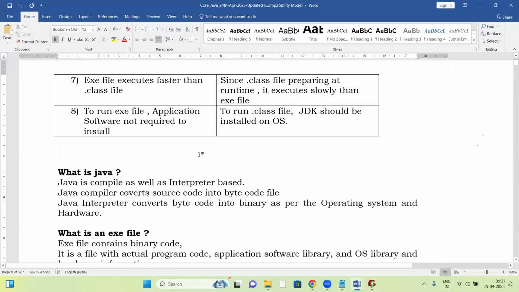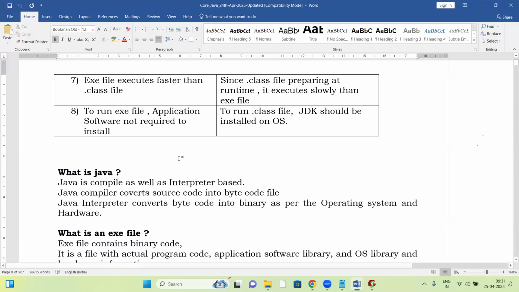Google won't give this much information. The difference between an exe file and a dot class file, just search it. You can't get this much information. Not only Google, no Java trainer will explain this concept. I'm sure, it's my challenge also.